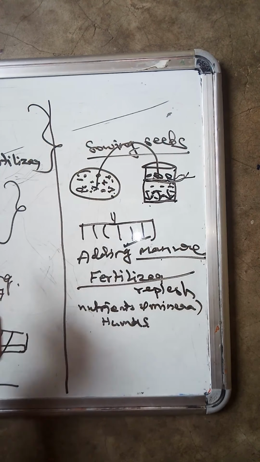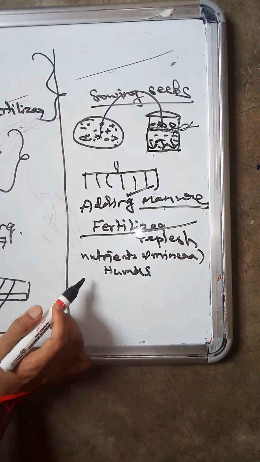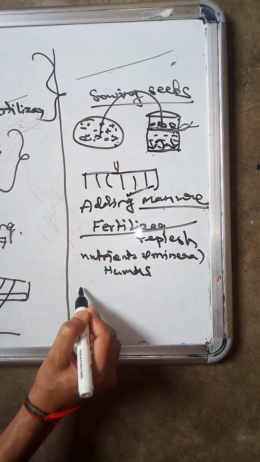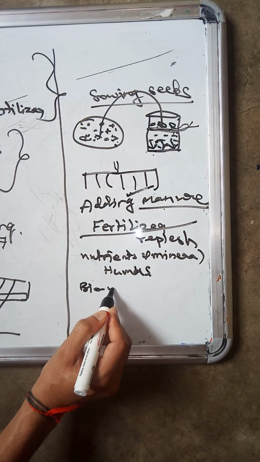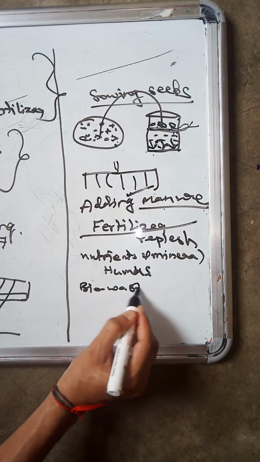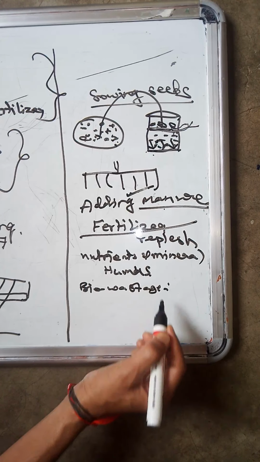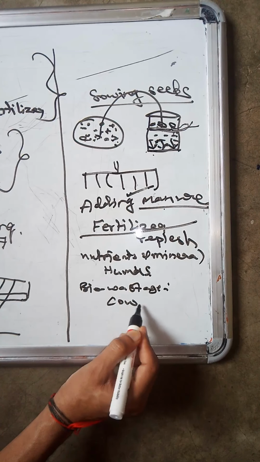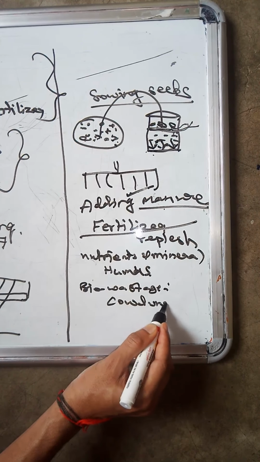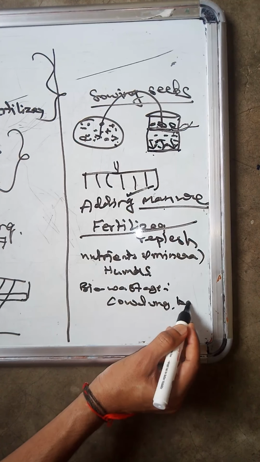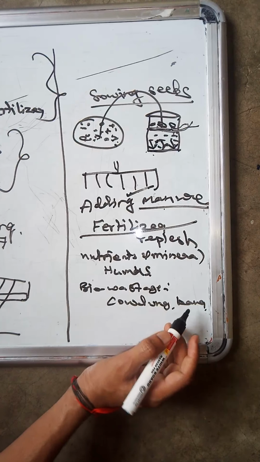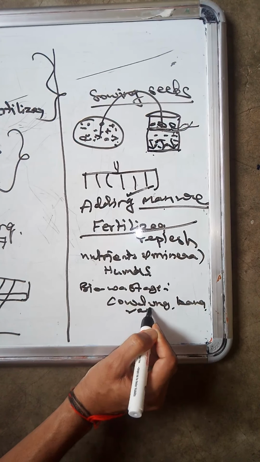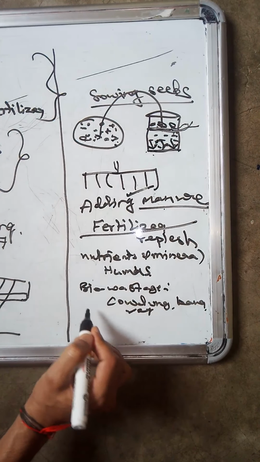So what is manure? In 6th class you have learned what manure is. Suppose we take bio wastage. What is bio wastage? Banana peels, cow dung, and any house wastage, food and vegetable wastage. We throw these in a pit.